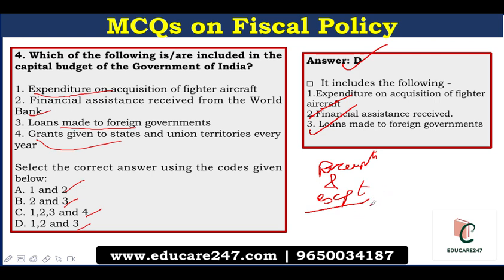Coming to the capital expenditure in the union budget, it is the expenditure on development of machinery, equipment, building health facilities, and acquisition of assets such as land. The examples of capital expenditure include loans given to the states and public sector undertakings, loans that were taken in the past but are now returned, and spending on infrastructure, machinery, land, and roads, etc. Moving on to the next question.